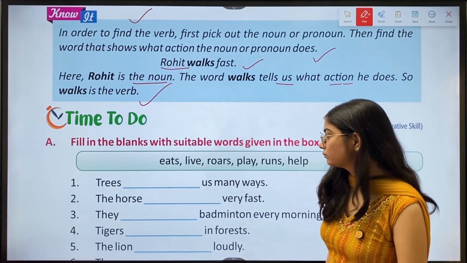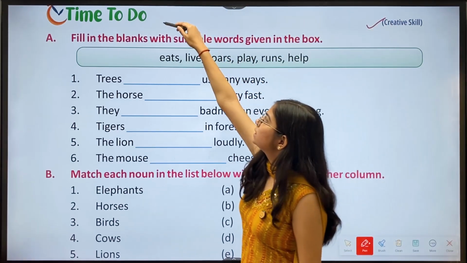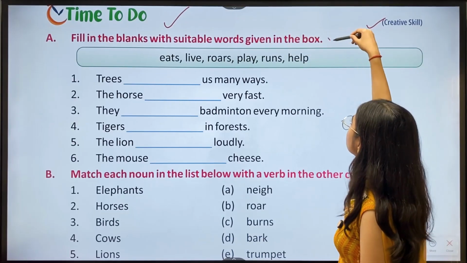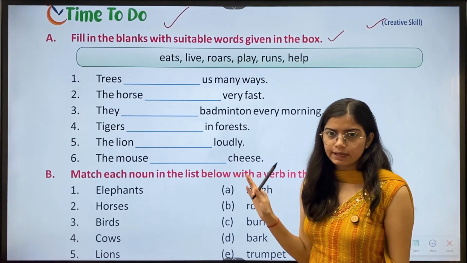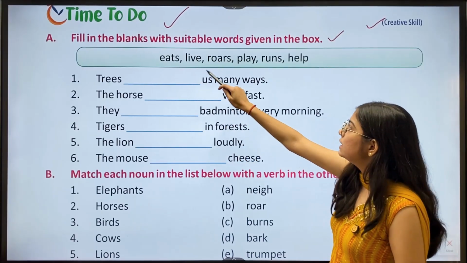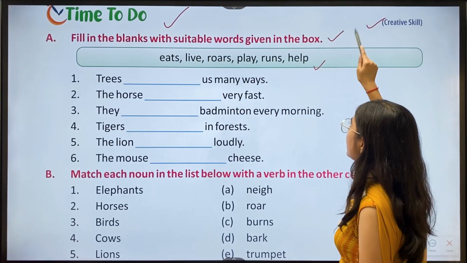Then we have Creative Skill, Time to Do. A. Fill in the blanks with suitable words given in the box. So we have to fill some blanks. We have a box with options: eats, live, roars, play, runs, help.